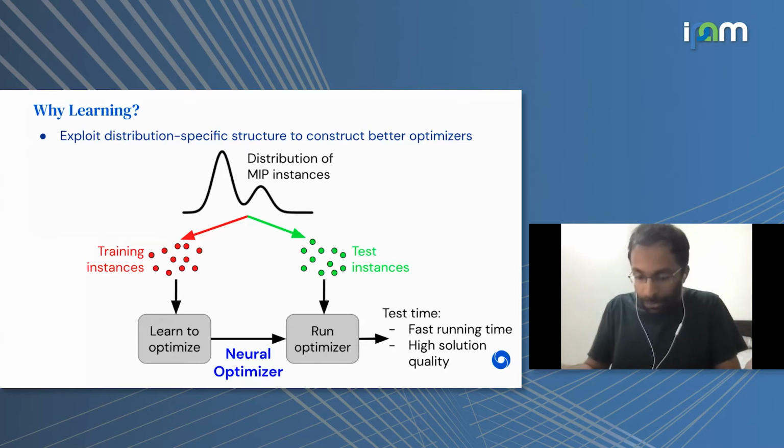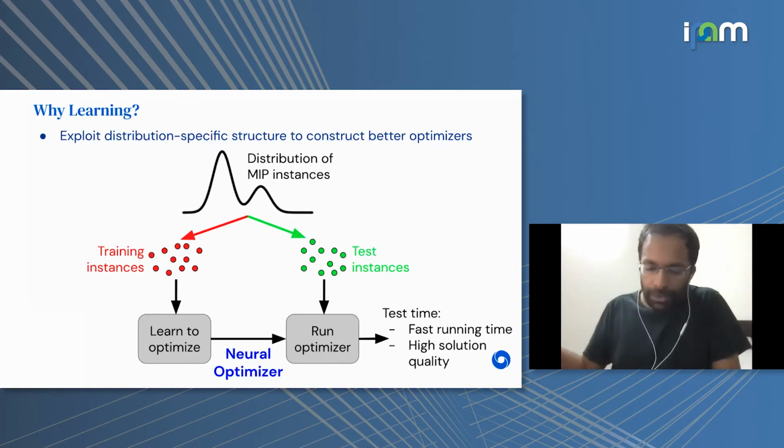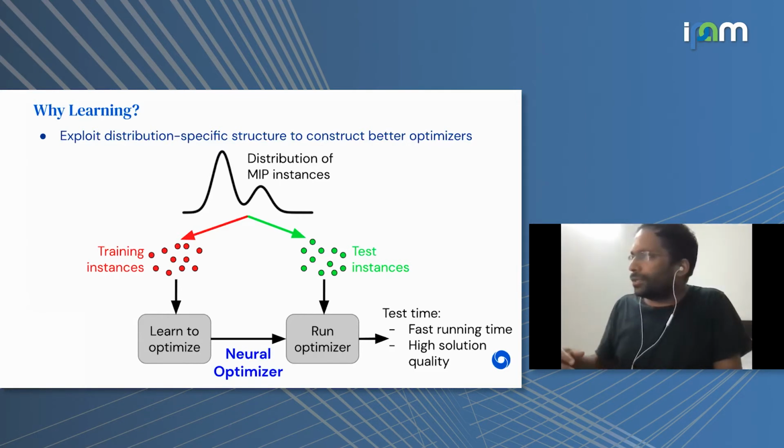But the specific parameters, the c vector in the objective function and the A matrix and the b vector in the constraints, keep changing from instance to instance, but in a very structured way. So if you could learn on past instances, you can hope to do a lot better on future instances. So that's the motivation for applying learning in this domain.